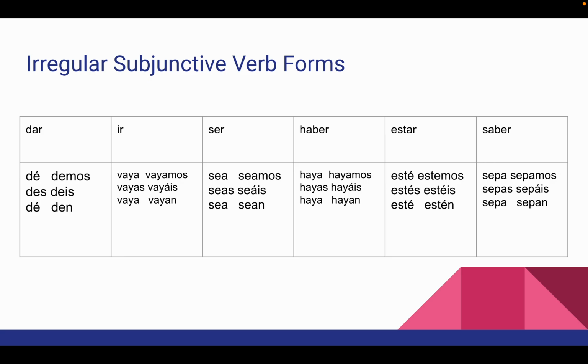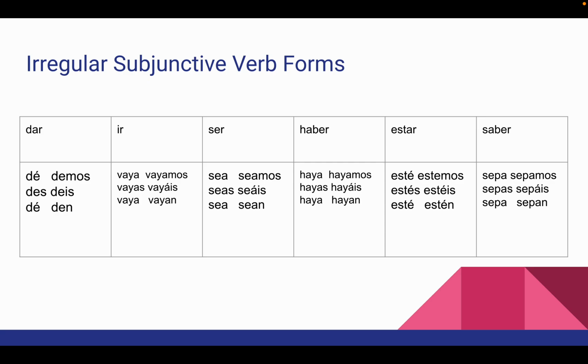So in the subjunctive, dar becomes dé, des, dé, demos, deis, den. And we've got the accent on this E and that E. Ir becomes vaya, vayas, vaya, vayamos, vayáis, vayan. Ser becomes sea, seas, sea, seamos, seáis, sean.